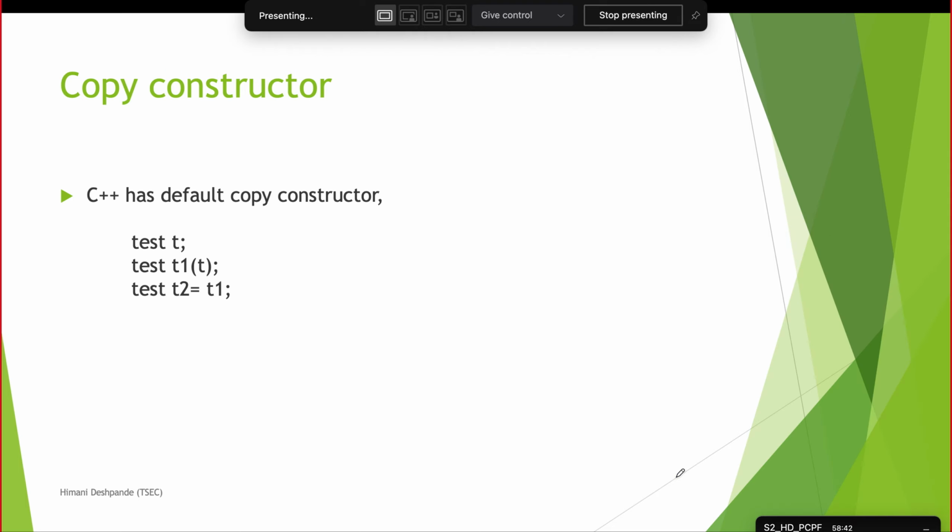So guys, this is one more way in which you can activate the copy constructor. You created an object T of class test. After that, while creating T1, you are passing T. This we have seen in the previous example also. And there is another way, where while creating T2, you say test T2 = T1. So this is again how you can call the copy constructor. That is, while creating one object, you are saying T2 equals T1, where T1 is another object of the same class. So this is how you can call your copy constructor.